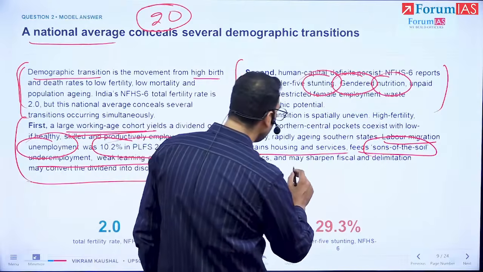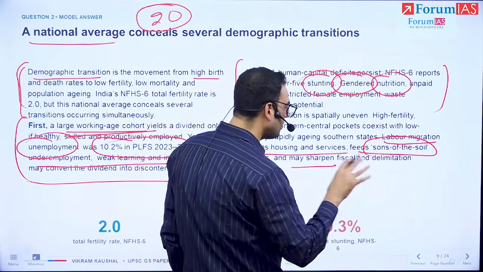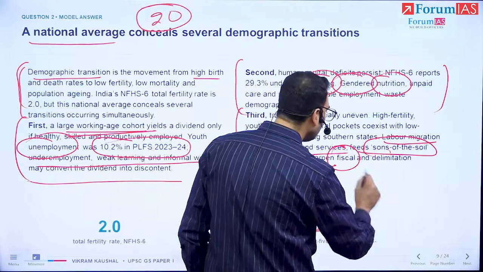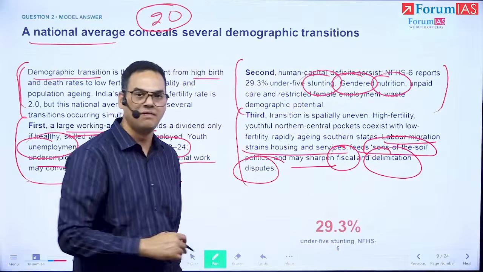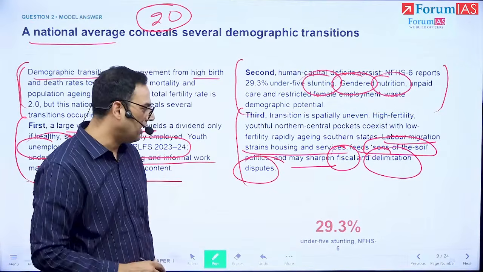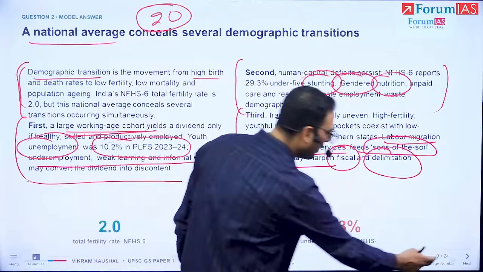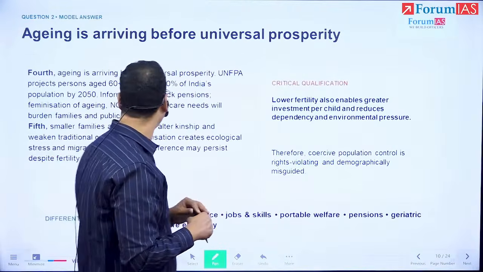So this may sharpen and further crystallize the fiscal and delimitation disputes that we are having at the legal and political structure level, because the fundamentals are changing, and that creates a critical challenge for us.